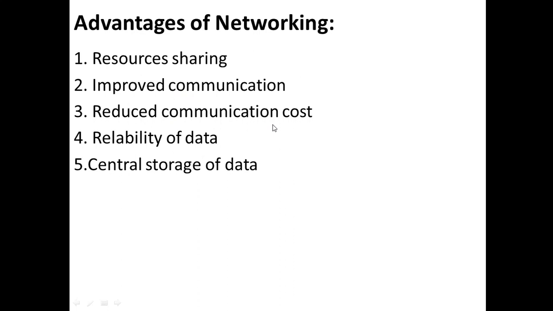There is no destruction of the data, and you can easily trust whatever you get. The reliability of data is possible through networking. Then central storage of data: because the client and server concept is there in networking, all the data are stored in the server, and the client or the host can share the information through this server.